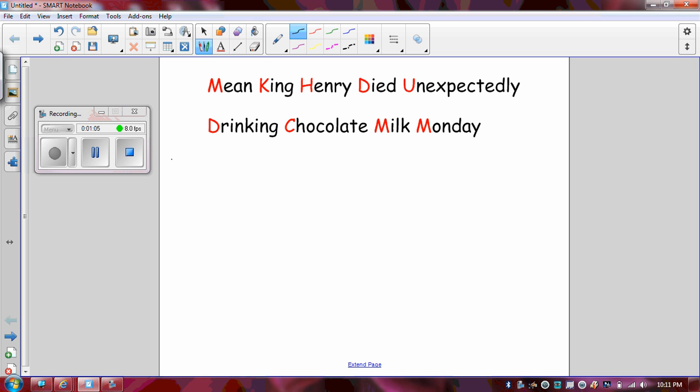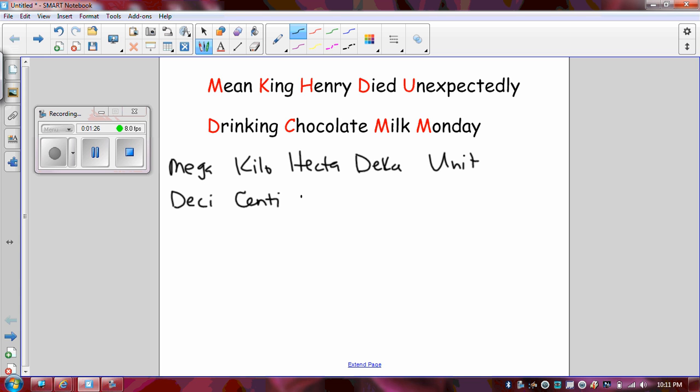They stand for, in order, mega, kilo, hecta, deca. The U would stand for the unit, whatever unit you're working with. And then we have deci, centi, milli, and then micro.